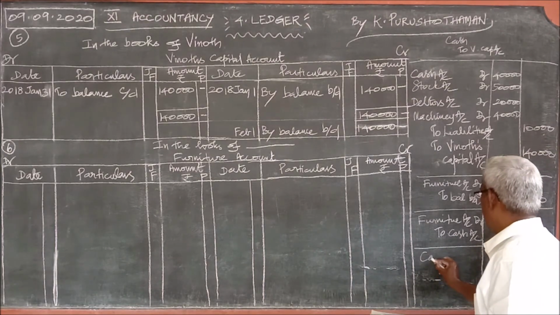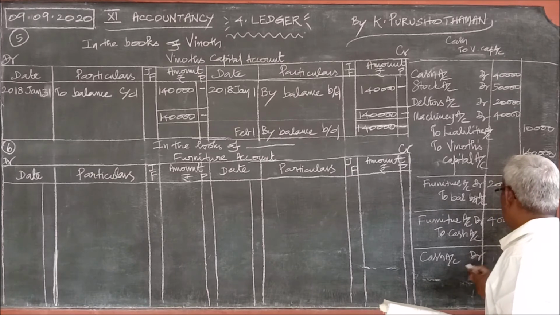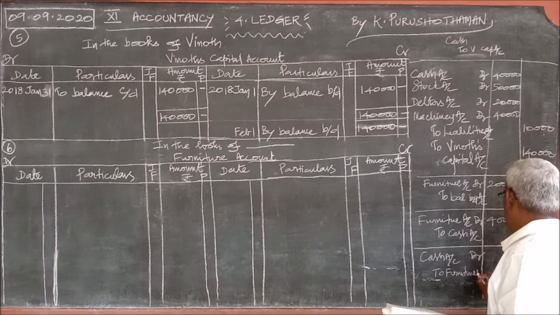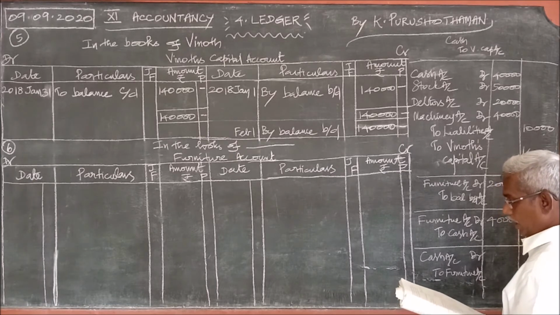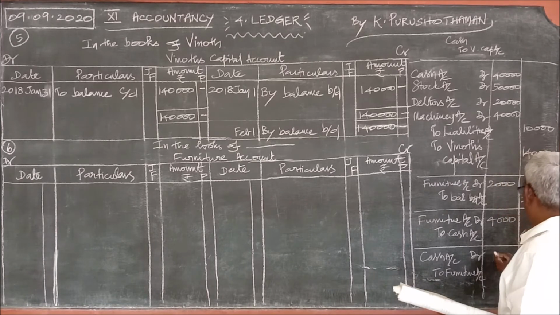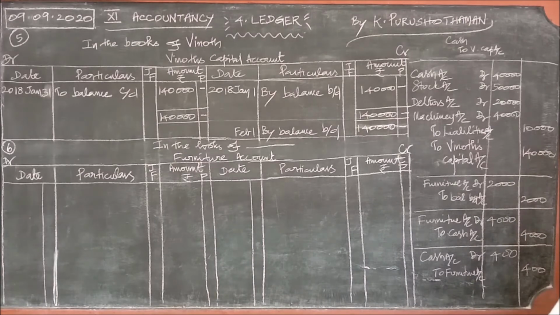Cash comes in. Cash account debit. And what goes out? Furniture goes out. Cash account debit to furniture account. The amount is 5,000. That's all. These are the three journal entries.